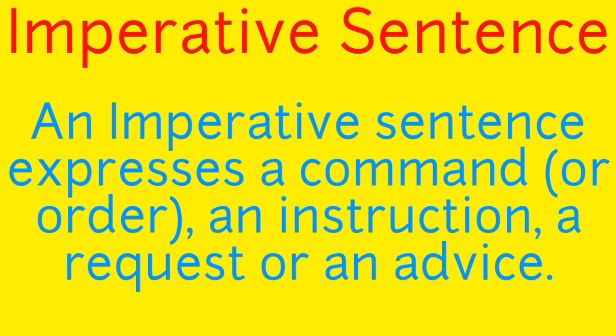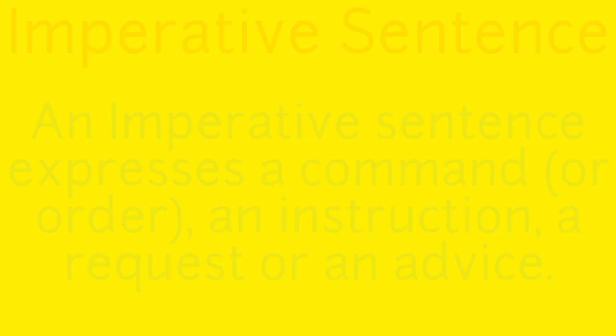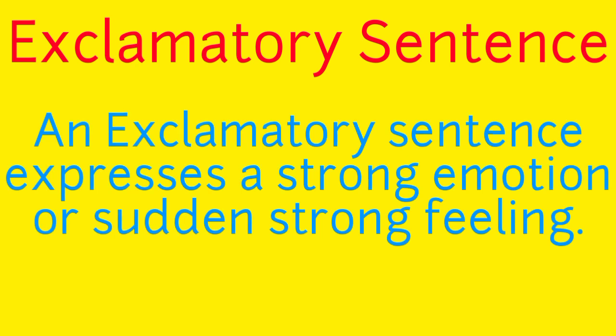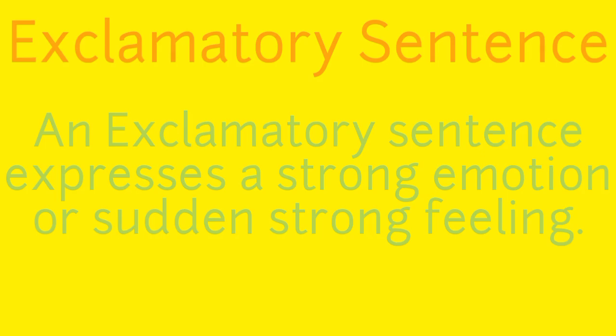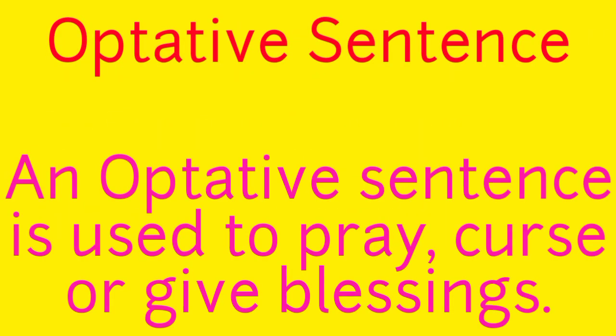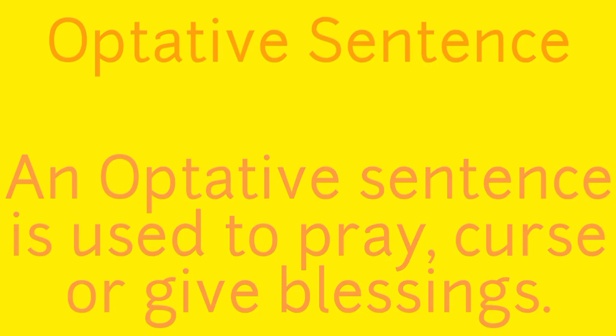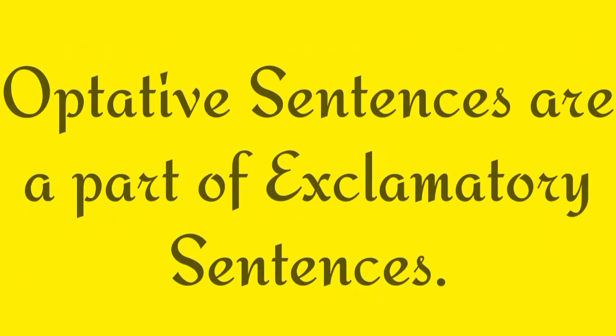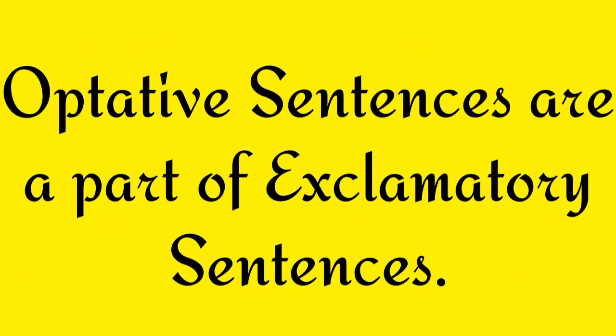Our fourth type of sentence is the exclamatory sentence. An exclamatory sentence expresses a strong emotion or sudden strong feeling. Our fifth type of sentence is the optative sentence. An optative sentence is used to pray, curse, or give blessings. A point to remember here is that optative sentences are not always counted in the kinds of sentences. There are mainly 4 kinds of sentences. Optative sentences are a part of exclamatory sentences.